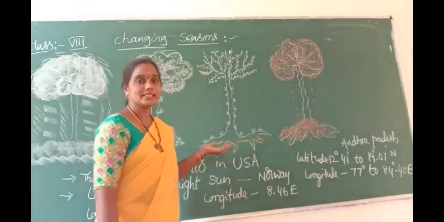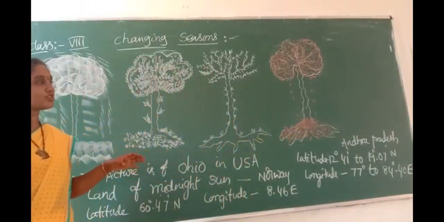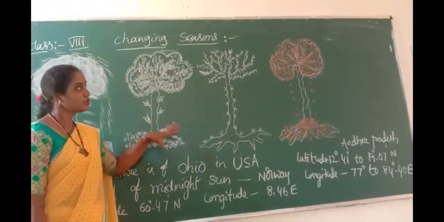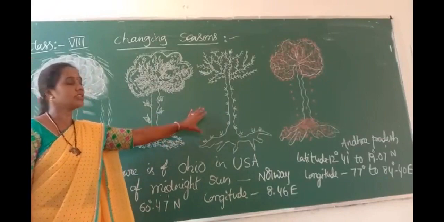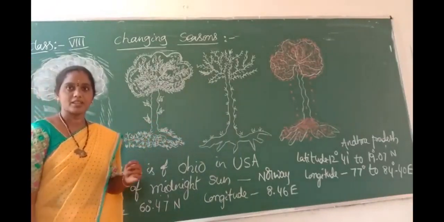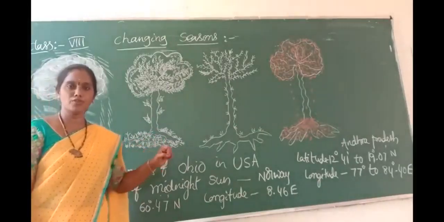Okay, children, here are the four types of trees given in the textbook. It is Lancaster city, Ohio City in the USA. So, we have to observe that these four trees indicate the four seasons. It is simple to identify that the four trees indicate the four seasons.